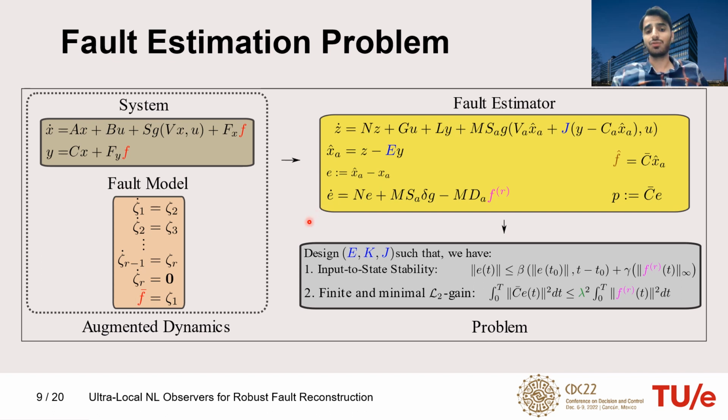And then the problem is to design E, K, and J such that we have input-to-state stability, ISS, of the error dynamics with respect to the fault model mismatch. And because we are interested in the performance of fault estimation, so we are interested in the fault estimation error, we seek to have a finite and minimal L2 gain from the fault model mismatch to the fault estimation error.